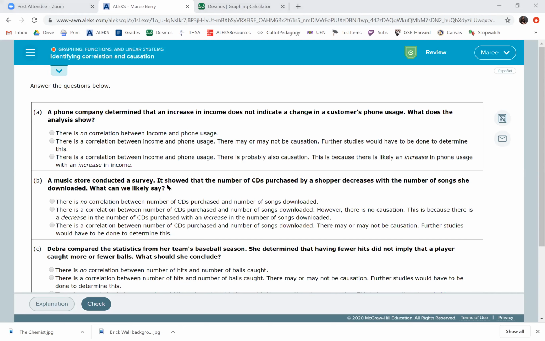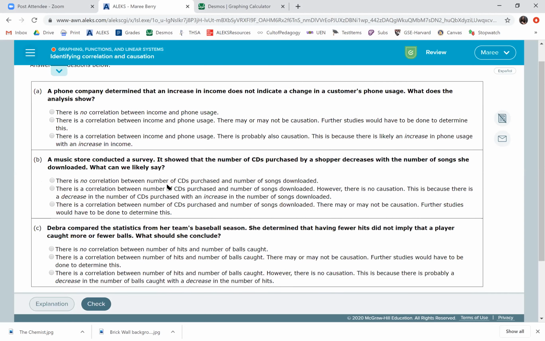Gone, gone, gone, gone. So I'm just going to go through here and cross those ones off. So we do not want this one. We want there is no. So if it says there is a correlation and no causation, we don't want it. So we don't want that one. Okay. So now we have two to choose from.